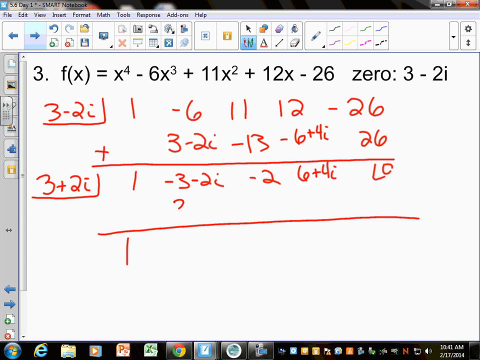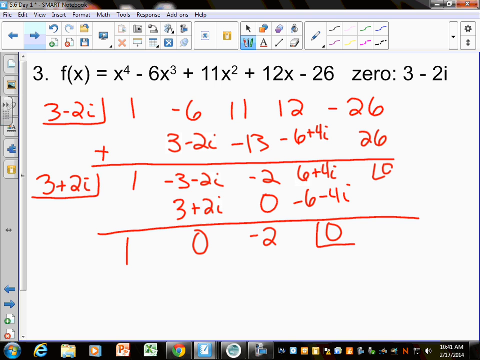So that's just 3 plus 2i. You get 0 there? So then it is very convenient. I honestly just picked it out of the book. Like, I didn't even know the answer to it yet. So this is negative 2. And then that's negative 6 minus 4i, which is 0, which is my remainder.